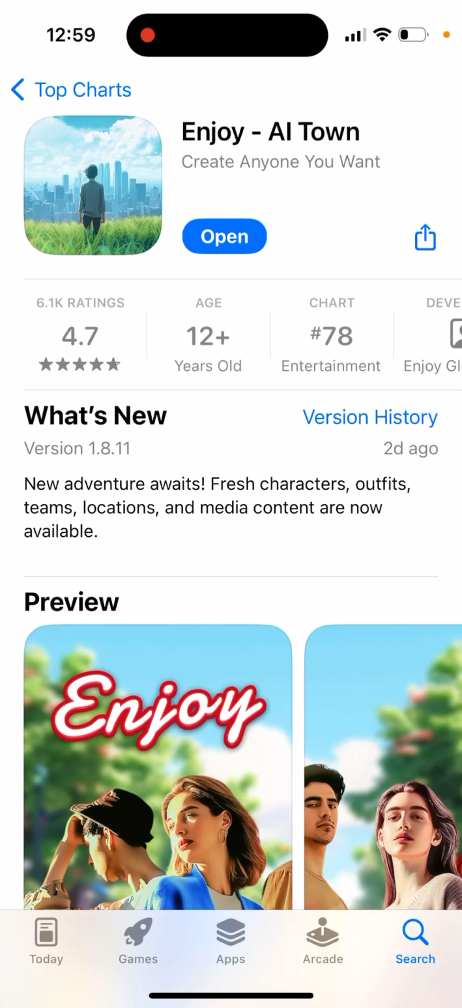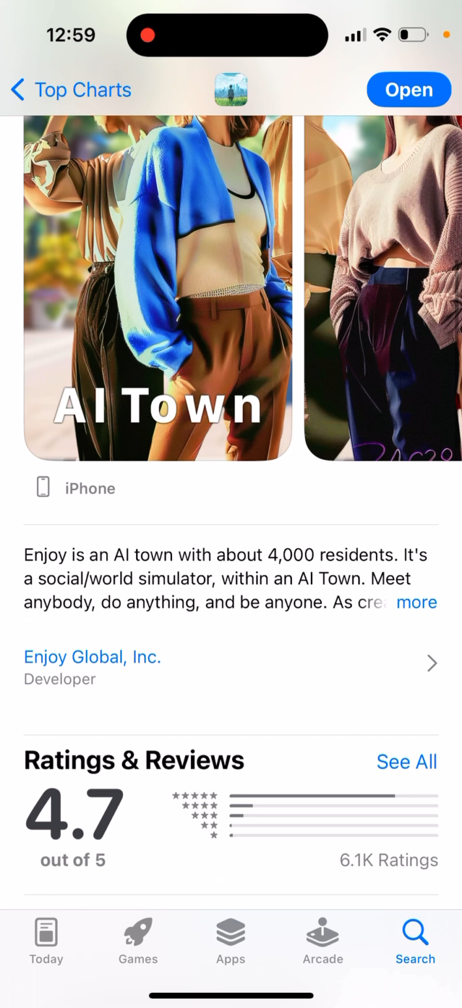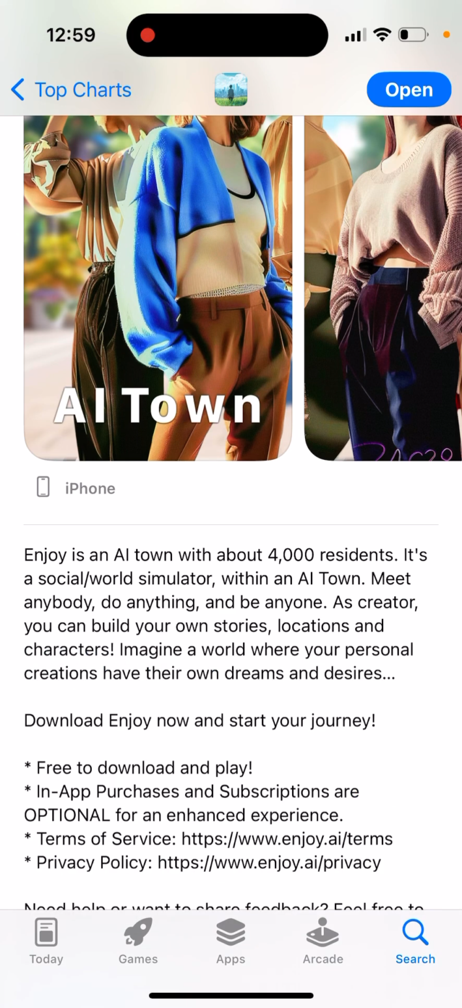Here's the app called Enjoy AI Town. Create anyone you want. So pretty trendy new app, 4,000 online residents. It's a social world simulator with an AI town. Meet anybody, do anything, and be anyone.